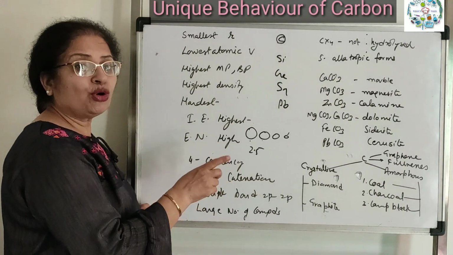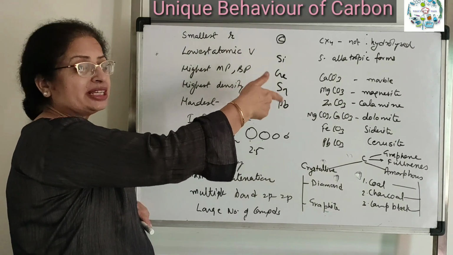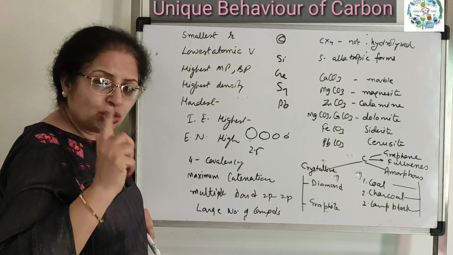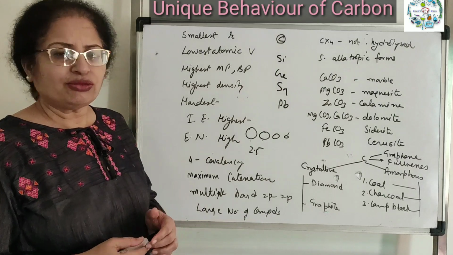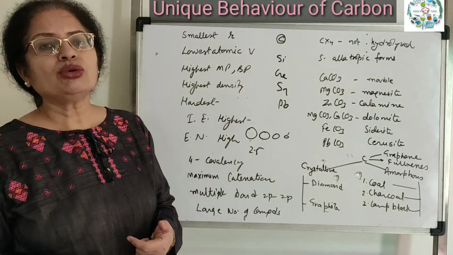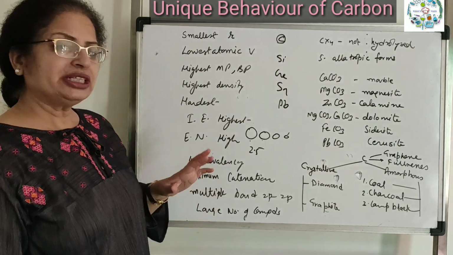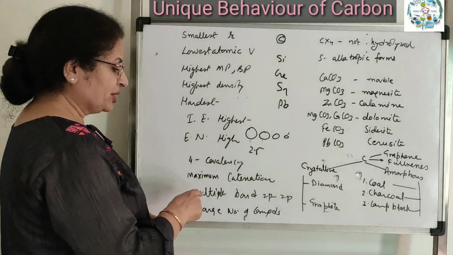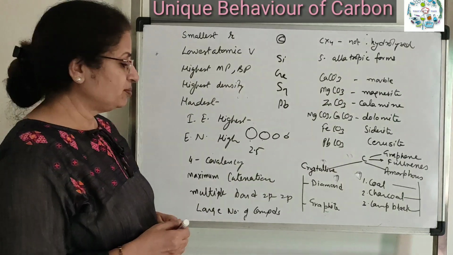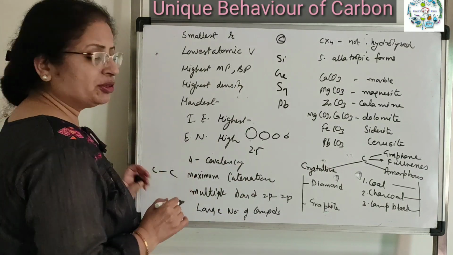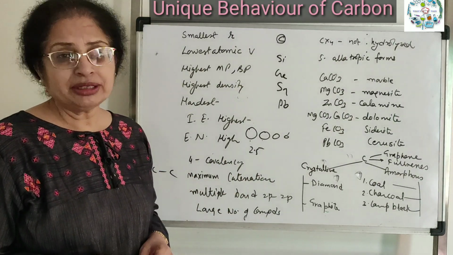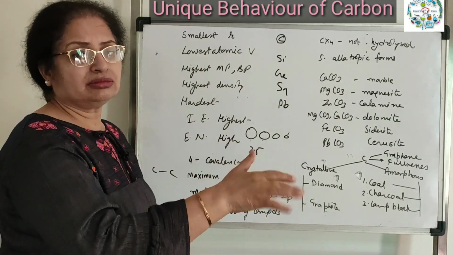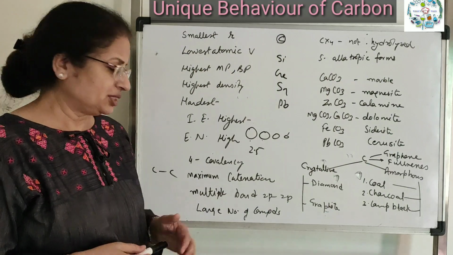Maximum covalency is 4, whereas silicon can form 6, and germanium also can go up to 6 because they have low energy d orbitals, 3d or 4d, whereas carbon has no low energy d orbital, so it cannot go beyond 4 of covalency. Maximum catenation tendency, because the energy of the carbon-carbon bond is very high, it is very much stable. That's why it has a large capacity of catenation tendency.